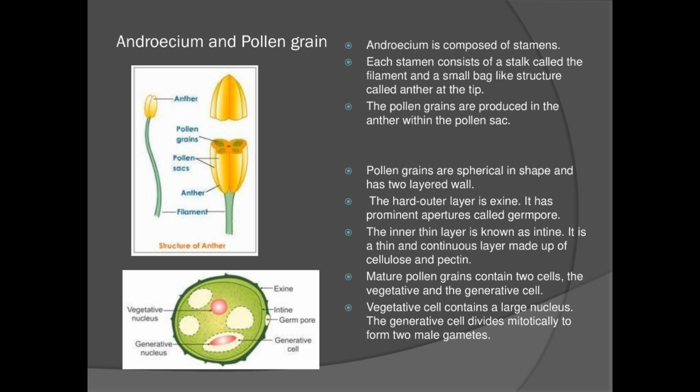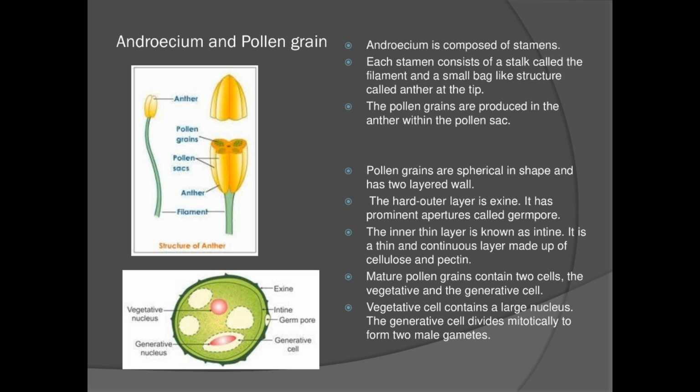Mature pollen grains will have two cells, vegetative cell and generative cell. Vegetative cell contains a large nucleus. You can see inside the diagram, the vegetative cell consists of a large nucleus. The generative cell divides mitotically into two male gametes. So generative cell divides itself into two male gametes.